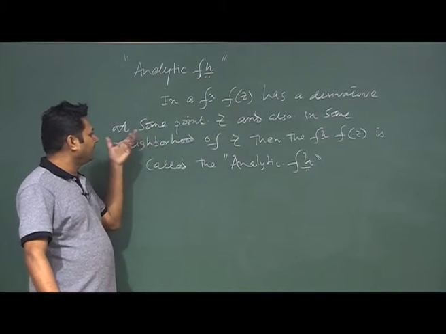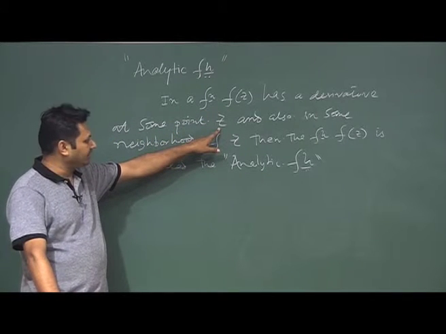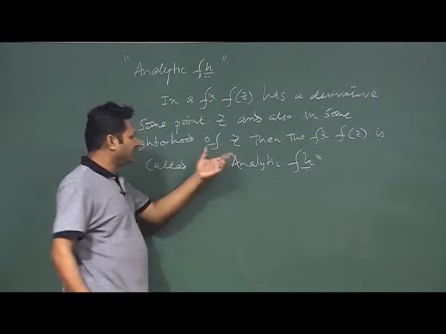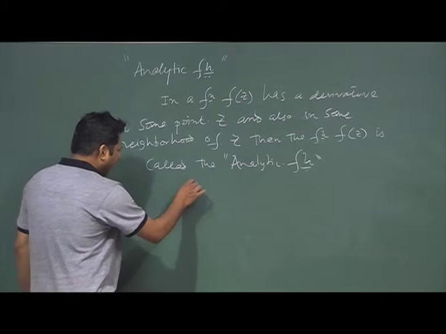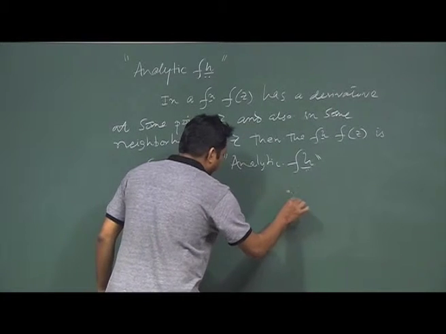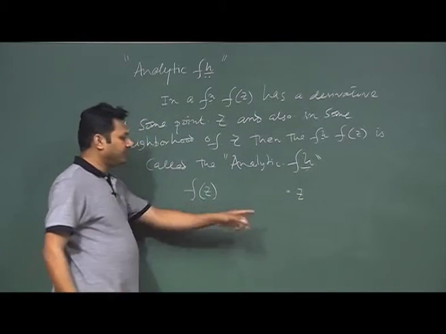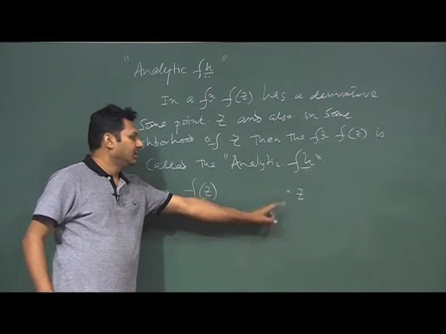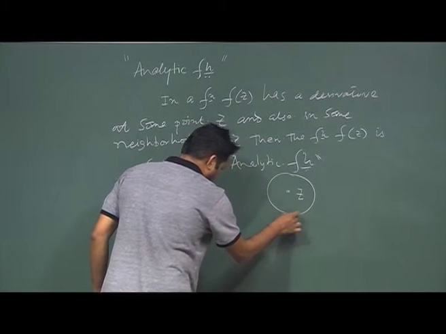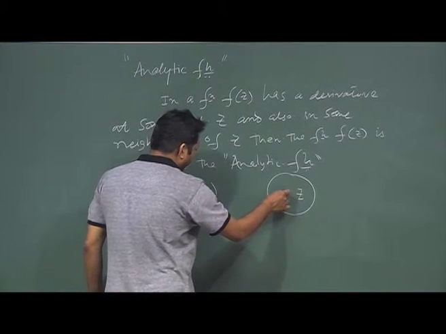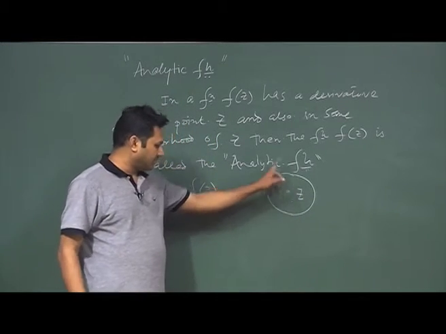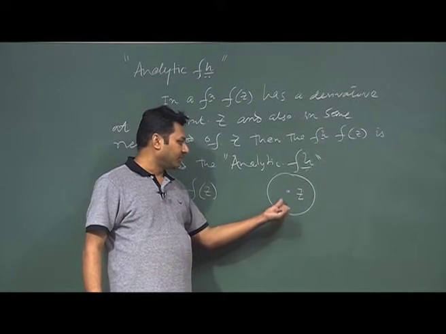But you should understand that if a function f(z) has a derivative at some point z, that means the function should have some derivative at some point z and also in some neighborhood of z. That means if I have a function f(z) and this is the point z, the function has a derivative at this point z, it is not that only the function should have the derivative at that point, but I can have a neighborhood, that means a region surrounded by a curve or something where z is inside.